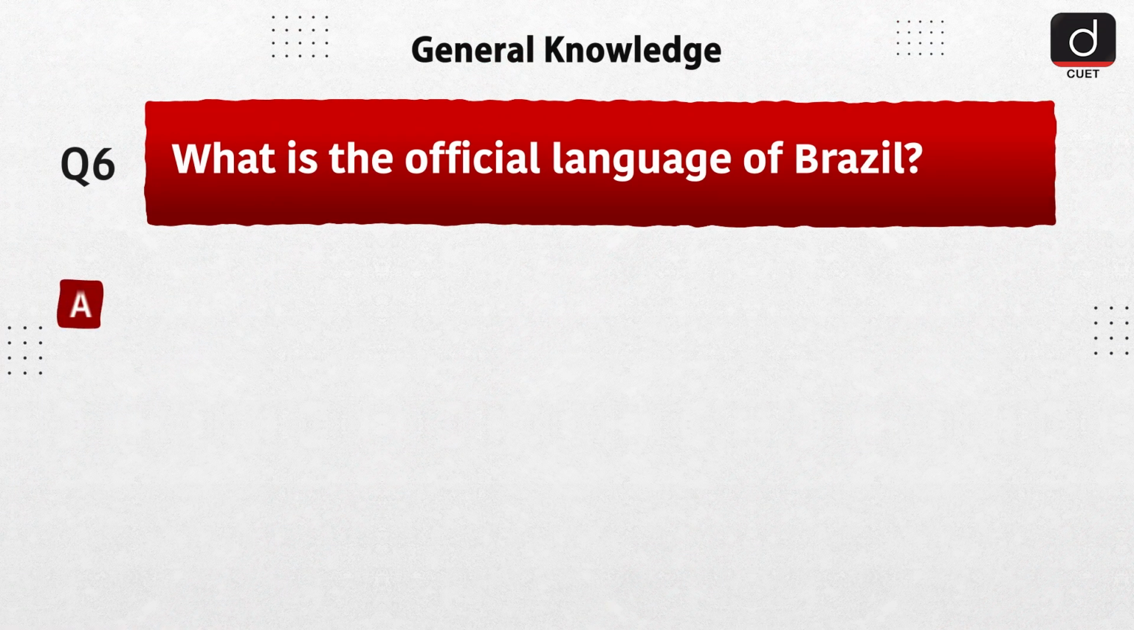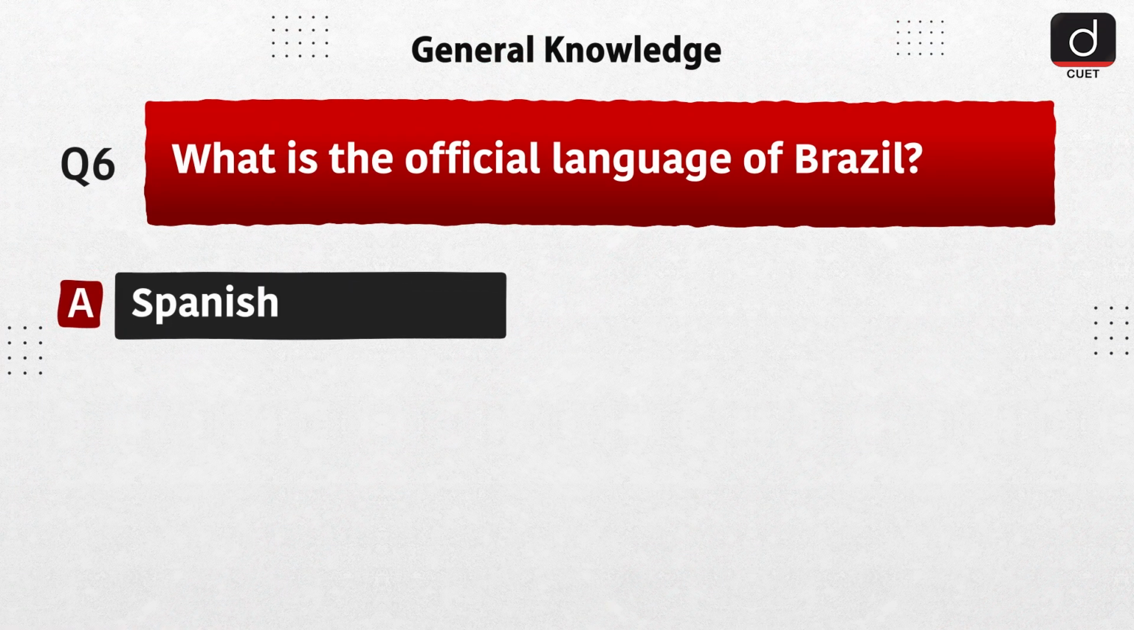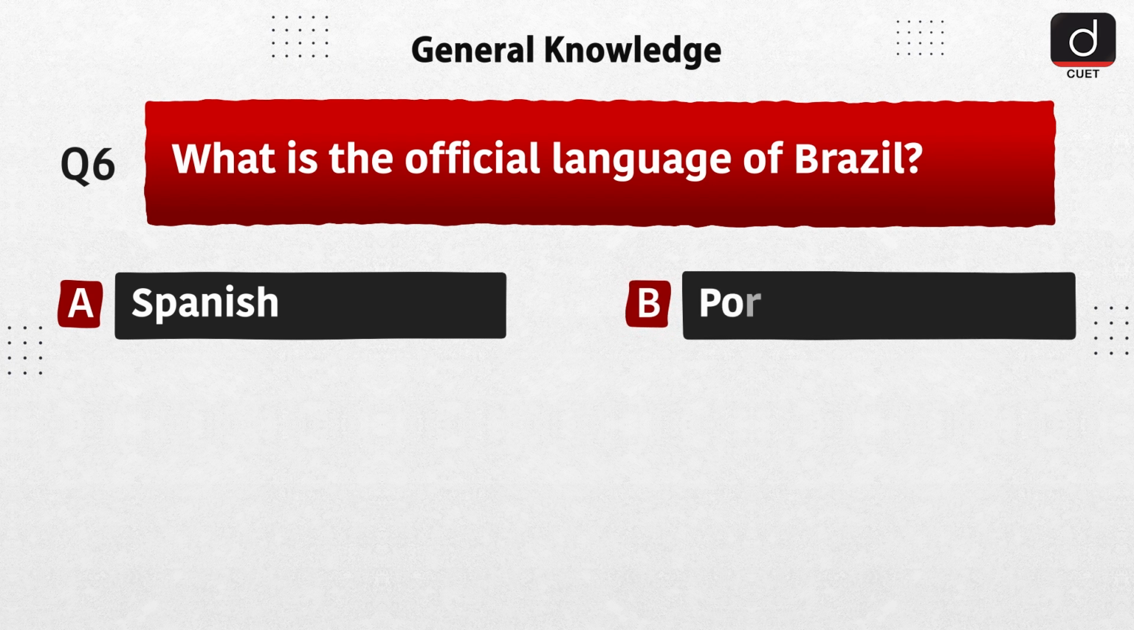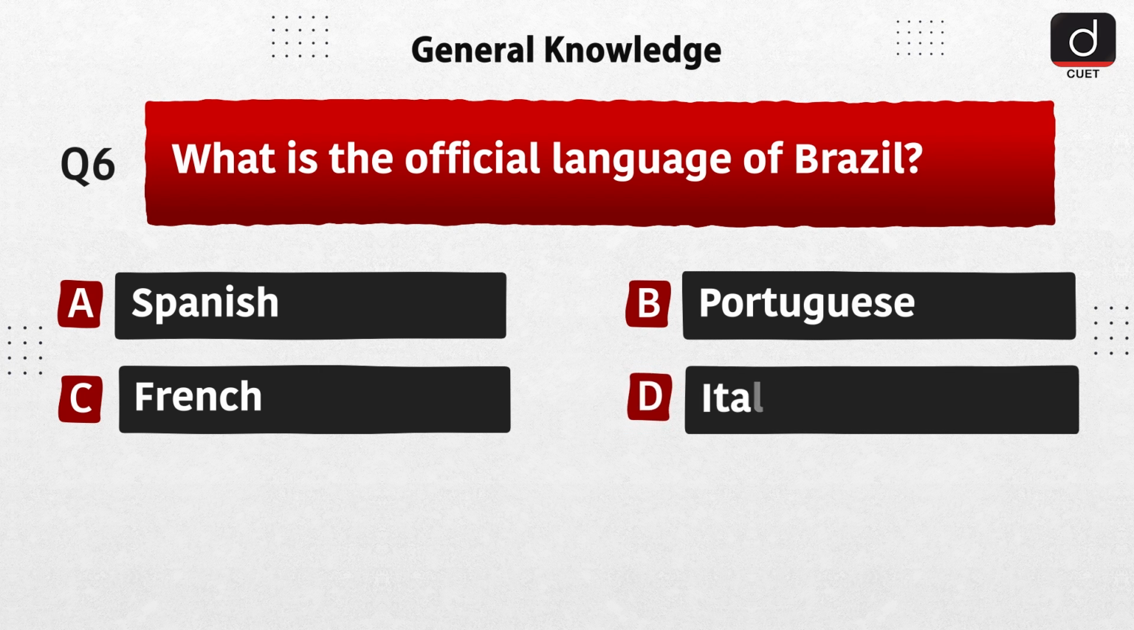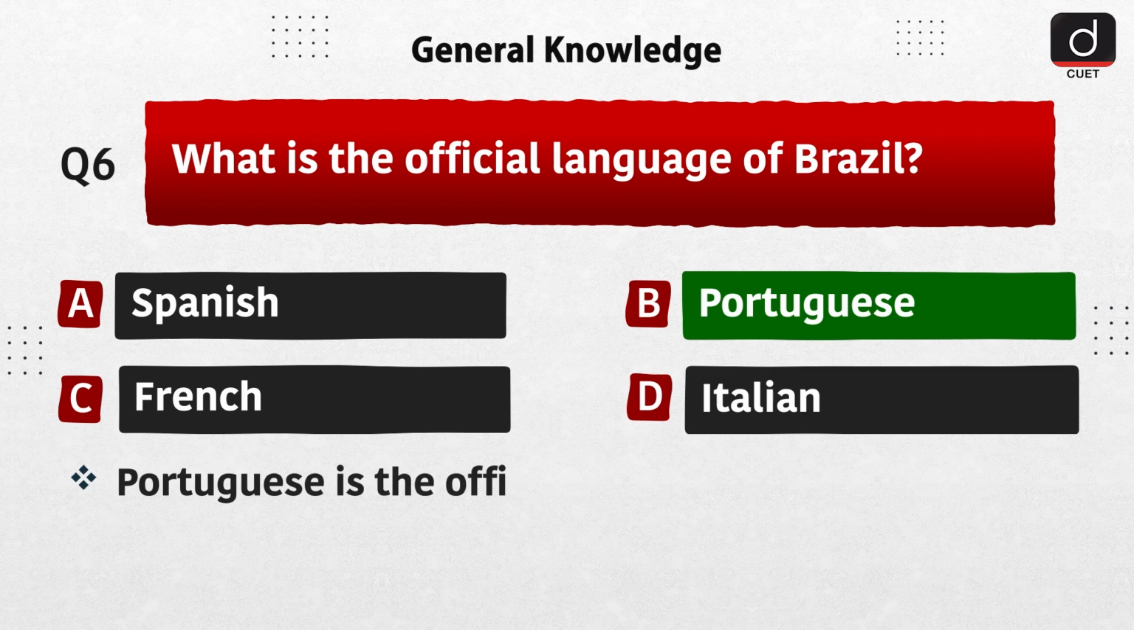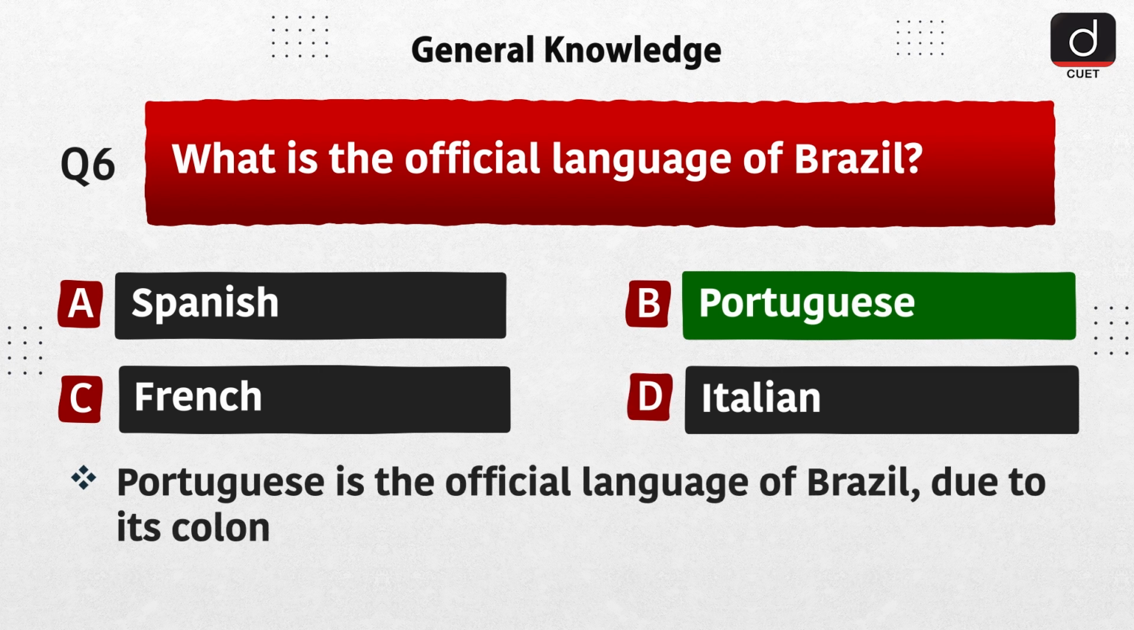Next question is, what is the official language of Brazil? Option A, Spanish. Option B, Portuguese. Option C, French. Option D, Italian. The correct answer is option B, Portuguese. Portuguese is the official language of Brazil due to its colonial history with Portugal.